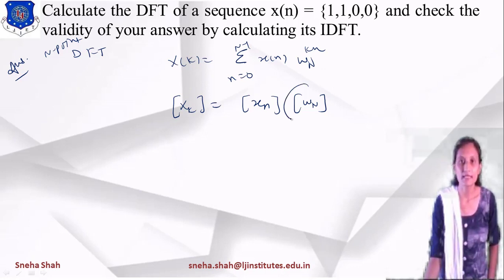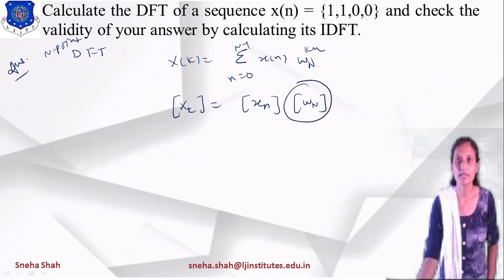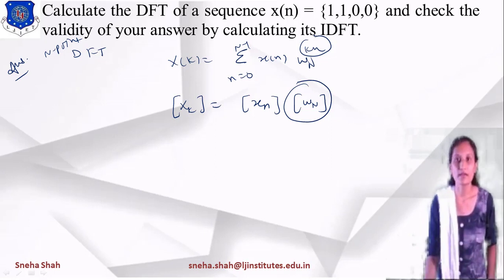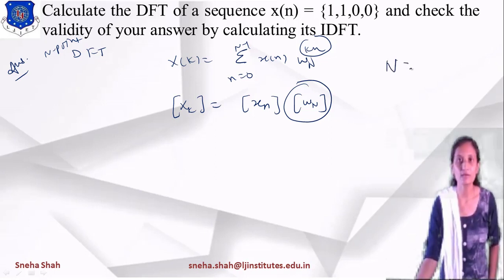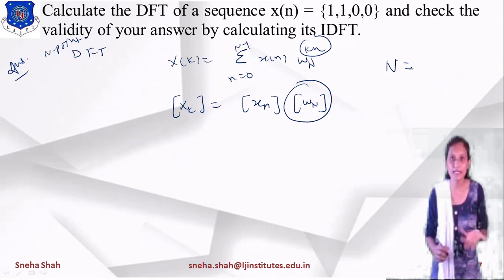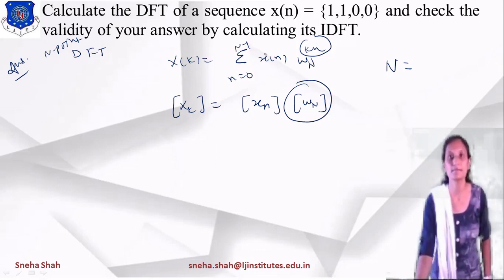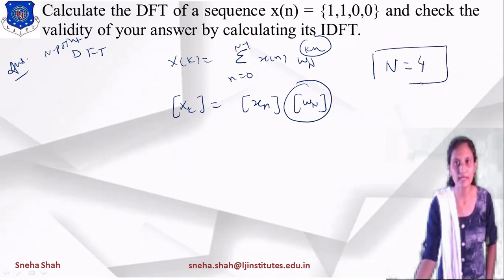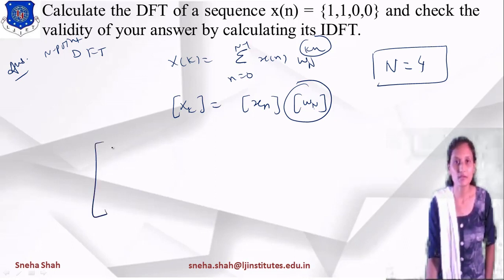So if I am representing this matrix of WN, you can see that the value of kn equals 0, 1, 2, 3 likewise, right? So what is the value of capital N? How many samples are there in this sequence? There are 1, 2, 3 and 4. 4 samples are there, so the value of N equals 4. So if I am finding for W4 raised to 0, 1, 2, 3, then the matrix of it will start with 1, 1, 1, 1, 1, 1, 1, 1.